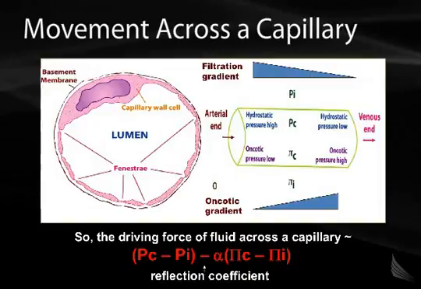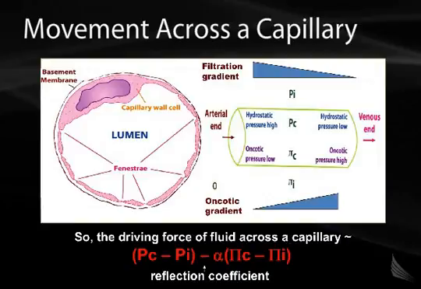We represent the oncotic pressure with the variable pi, and pi sub c refers to the oncotic pressure inside the capillary, pi sub i refers to the oncotic pressure outside of the capillary, and as blood flows across this capillary membrane, the difference of pi sub c and pi sub i increases.